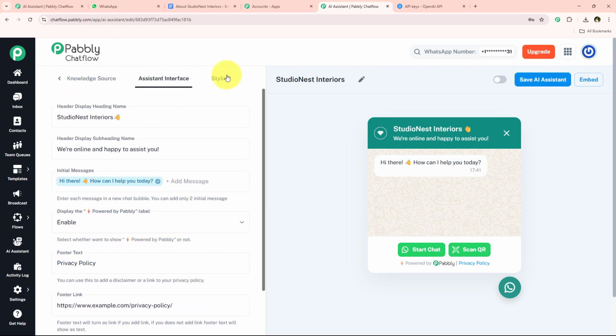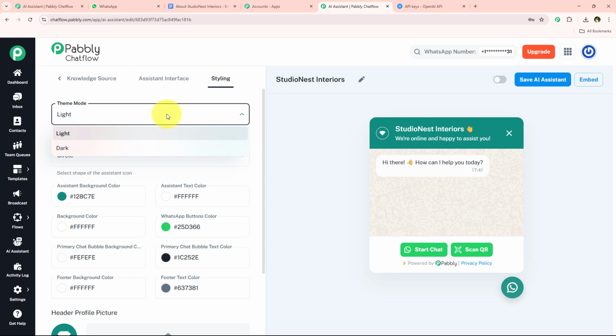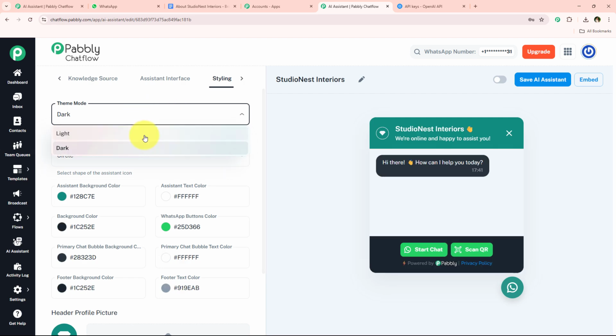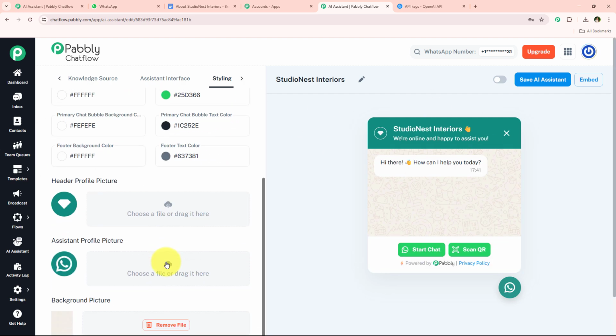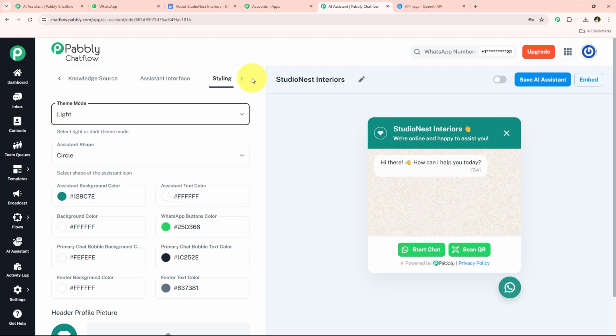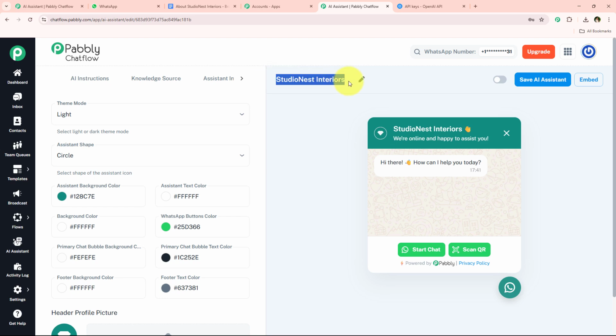Now I'm just going to move on towards the next section, which is styling. Over here you can select the styling and you can definitely customize it. I'm just going to keep it the same. After doing this, we have successfully created an AI assistant for our Studio Nest Interiors, and I'm just going to switch on this button in order to activate this AI assistant. Now I'm just going to click on this blue button which says Save AI Assistant, and it is saying AI assistant saved successfully.